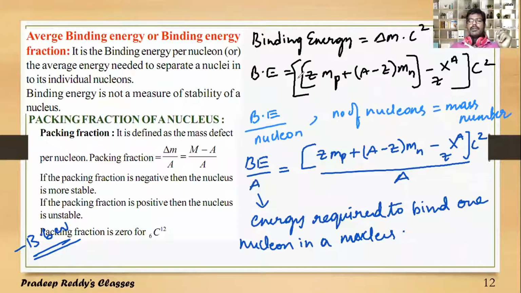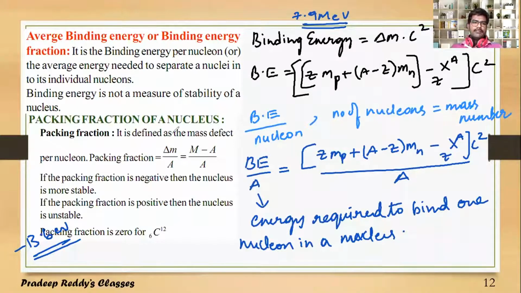Binding energy per nucleon differs slightly from one nucleus to another, but overall it is near 7.9 million electron volt. It's the average binding energy of a nucleus, 7.9 MeV. M is million electron volt.